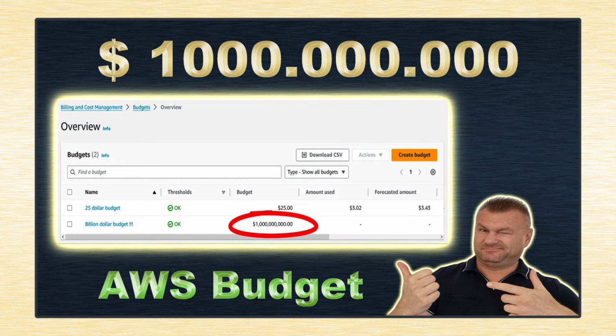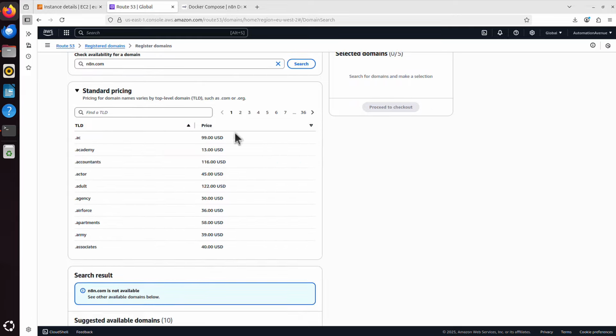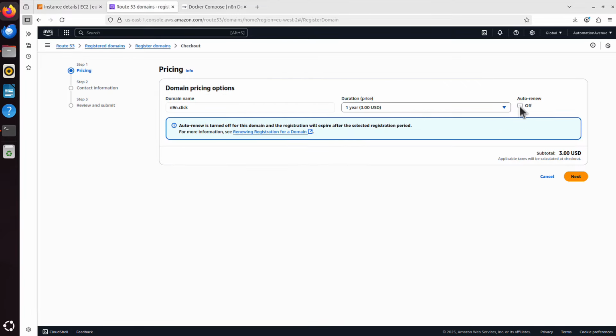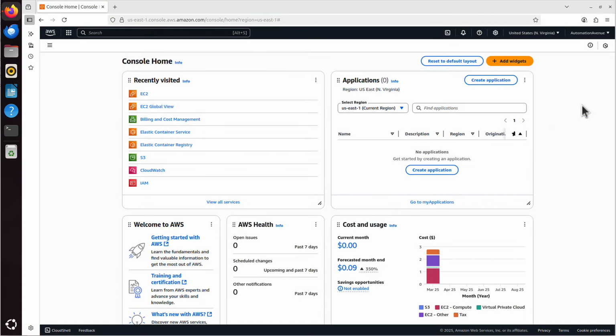The fact is, I will use one of those paid services today because I want to buy a domain for our n8n platform. Even though it's possible to get a domain free of charge, I prefer to get one directly from AWS for like $2 or $3 a year and have a proper root domain rather than some free subdomain from some third parties. And as you can see, I already have an AWS account, I already have budgets configured, even more than one, so we can now start building our server for the n8n automation software.